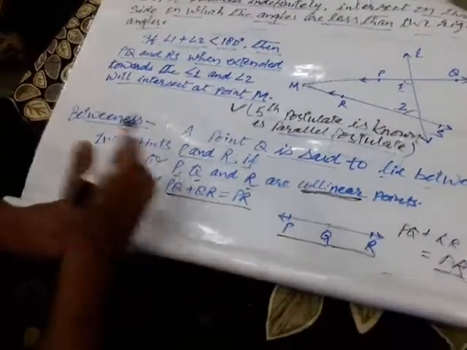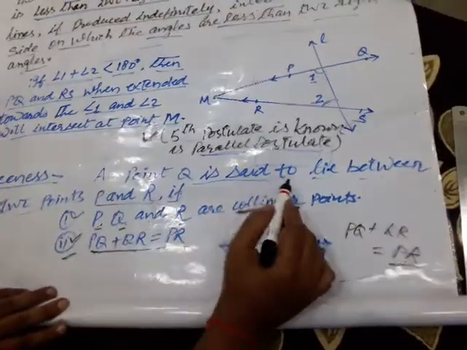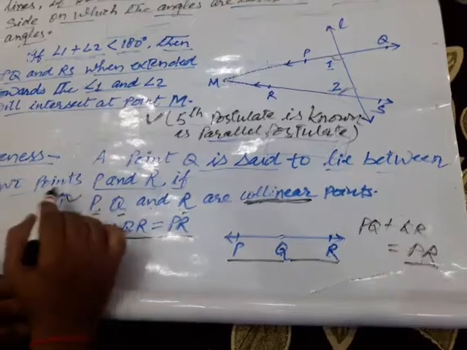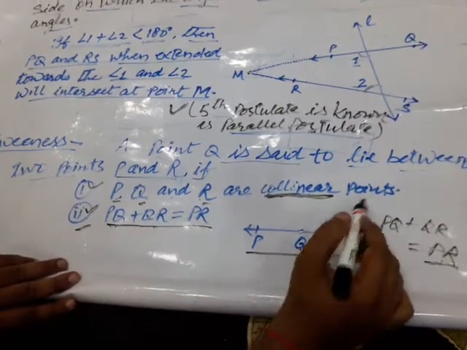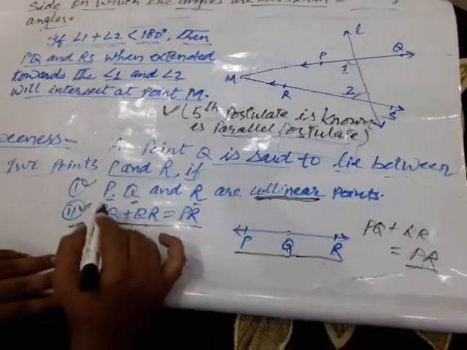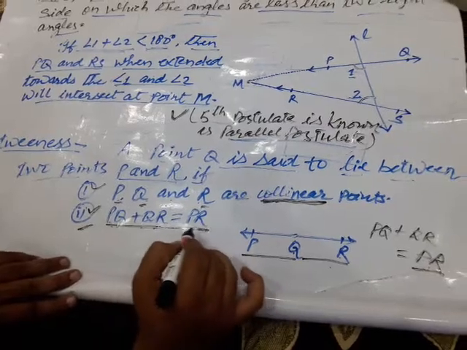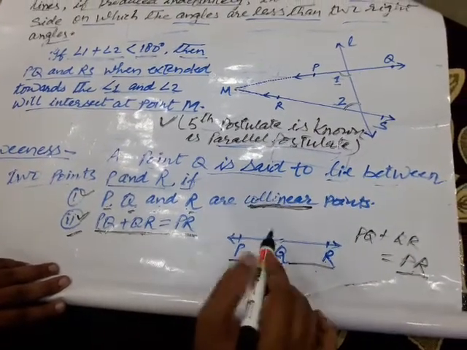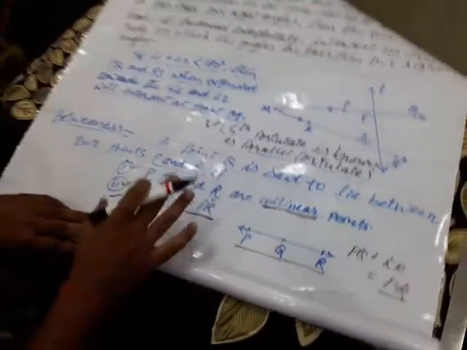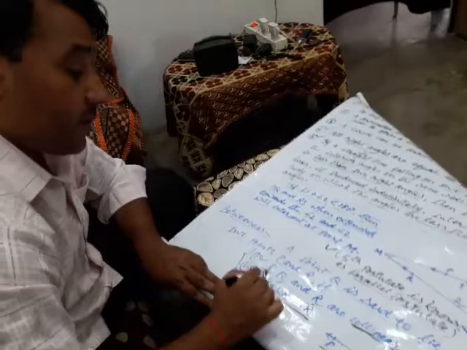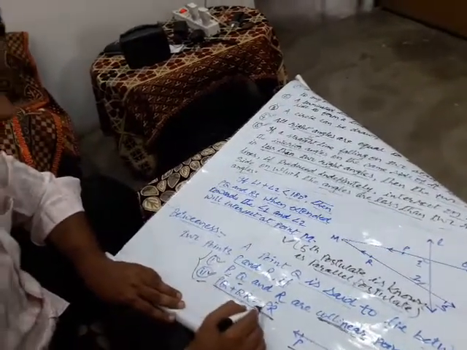Clear? Now let us clarify once again betweenness. A point Q is said to lie between two points P and R if P, Q and R are collinear points, that is pictorially represented over here. And PQ plus QR equal to PR. Clear? In the next chapters, wherever you see this, it is a milestone to see that this is betweenness: P, Q and R are collinear points, and PQ plus QR equal to PR.